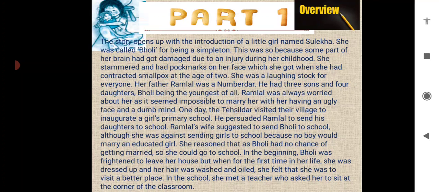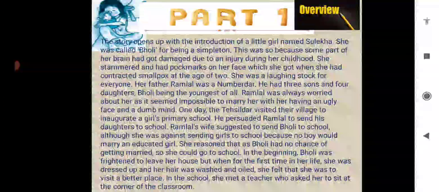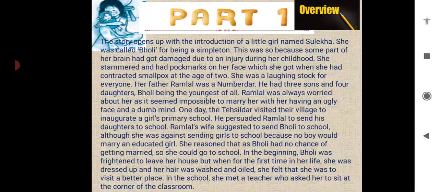Ramlal's wife suggested to send Bholi to school, although she was against sending girls to school because no boy would marry an educated girl. She reasoned that as Bholi had no chance of getting married, so she could go to school.